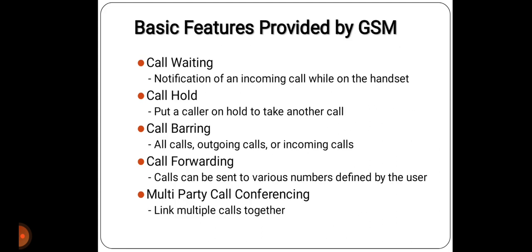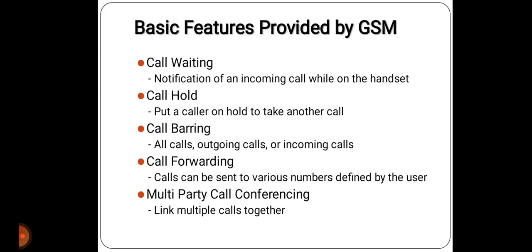Now we will see basic features which are provided by GSM, that is call waiting, call hold, call barring, call forwarding, multi-party call conferencing. In call waiting, notification of an incoming call while on the handset. In call hold, put a caller on hold to take another call.